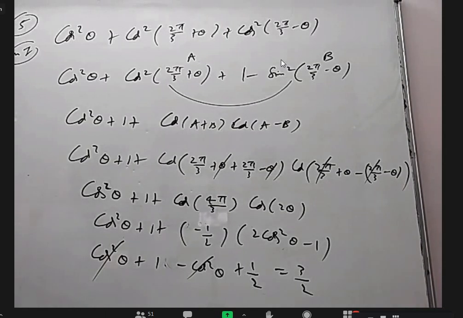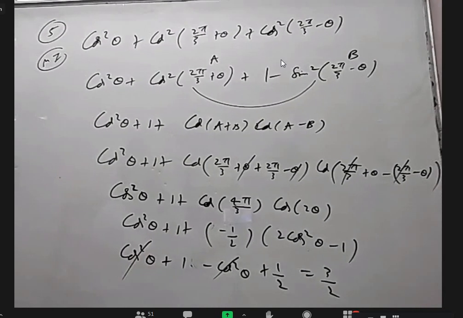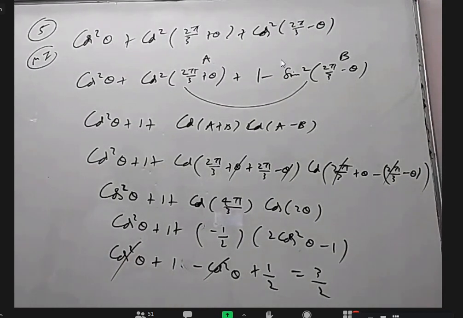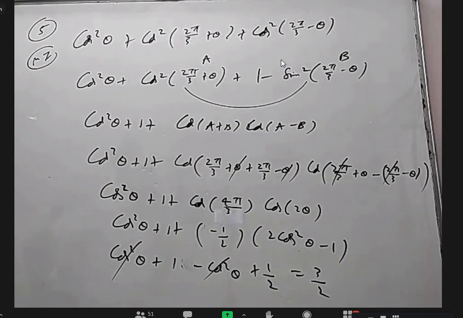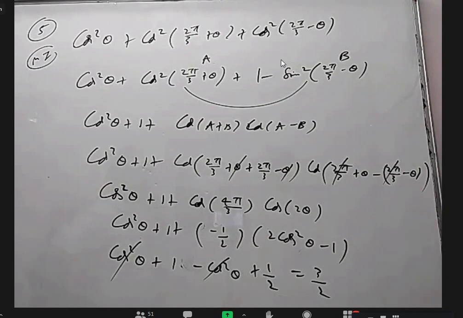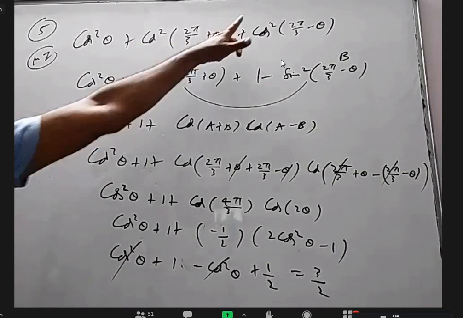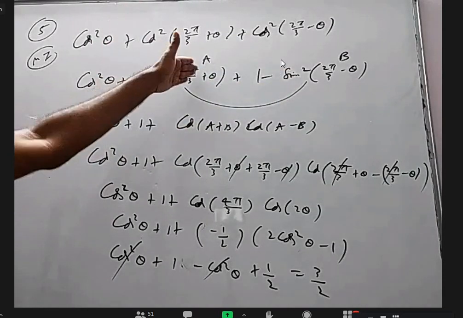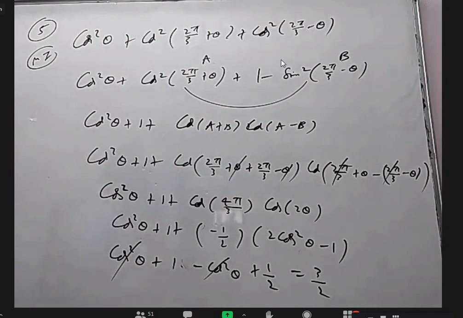Understood. So you cannot write it as cos of 2 pi by 3 plus theta whole square. That's it. No, cos 2 pi by 3 into cos theta whole square plus sin 2 pi by 3 into sin theta whole square, 2 times that. I'm saying without square, expand this. Now they are in the form of a plus b whole square plus a minus b whole square, 2 into a square plus b square.